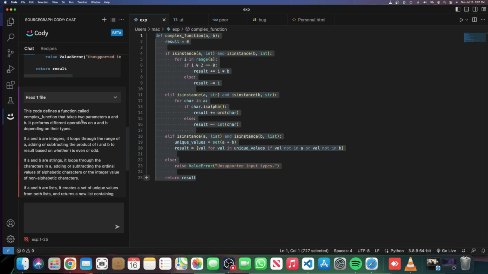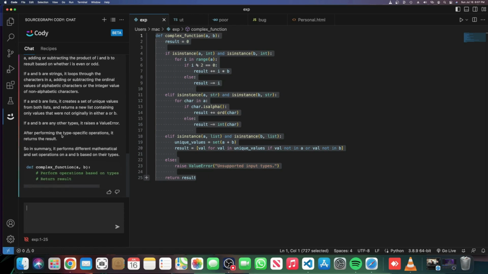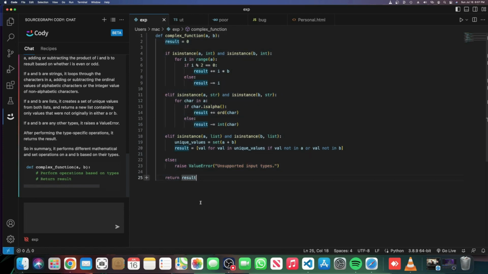It's saying this code defines a function called complex function that takes two parameters A and B, and it performs different operations on A and B depending upon their type. If A and B are digits, it loops through the range. So it's providing the whole information about this code. This is use case number 1 for which you can use Sourcegraph Cody.